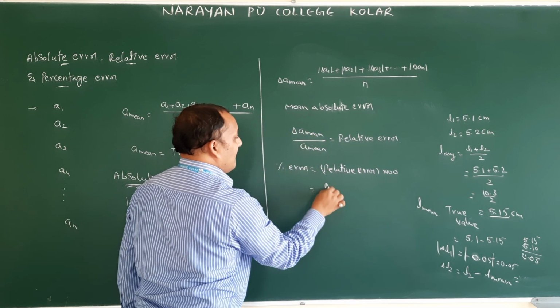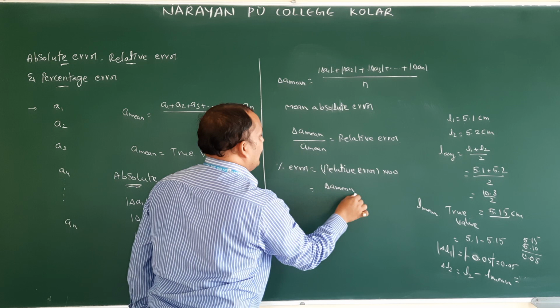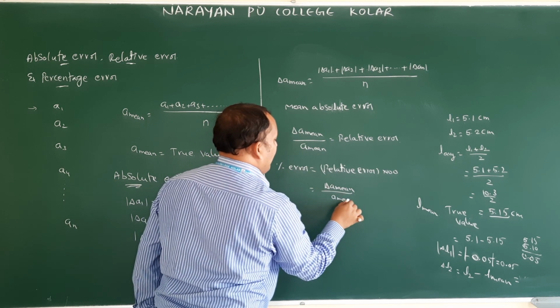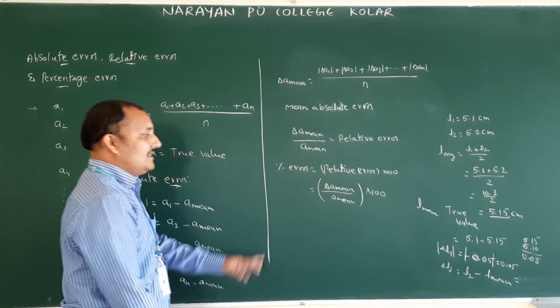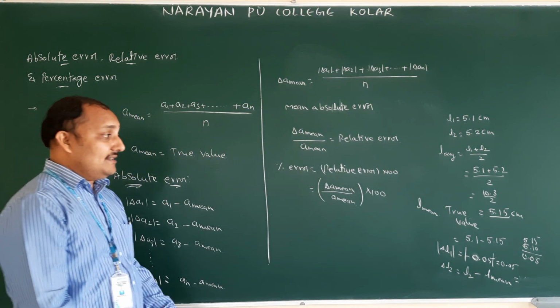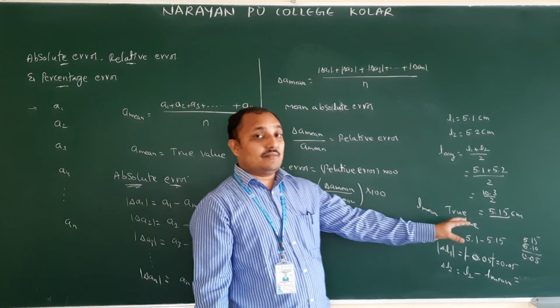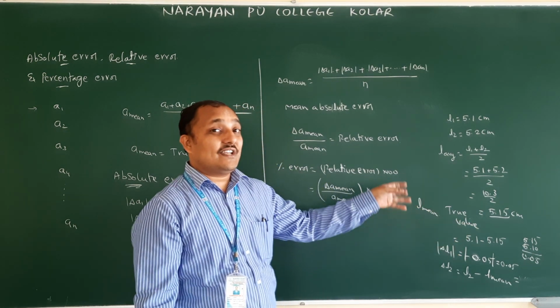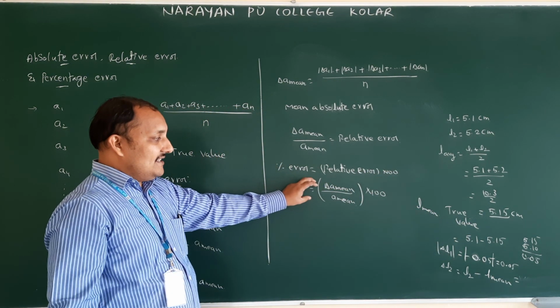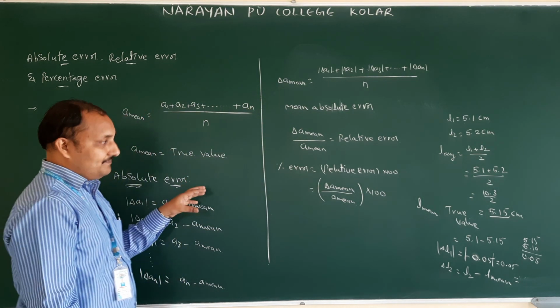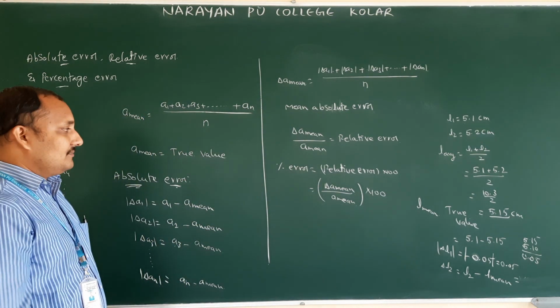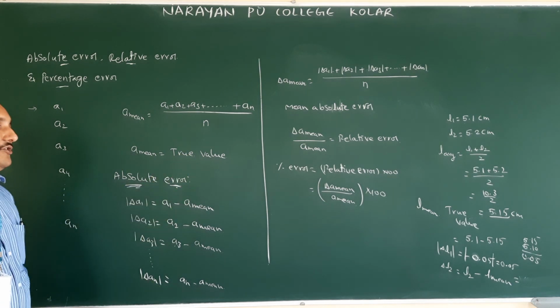Relative error means delta A mean by A mean into 100. So this is called percentage error. It means you got some error, and in that, how much percentage of error you got, by using this formula we are going to find. So all of this is very important, both for competitive exams and for PU purpose also.